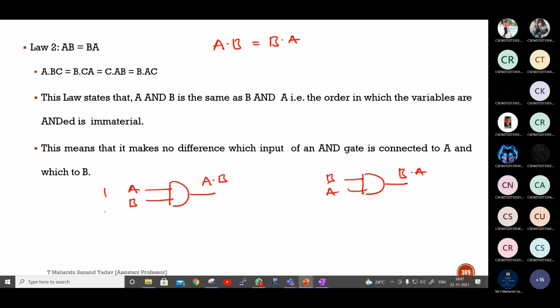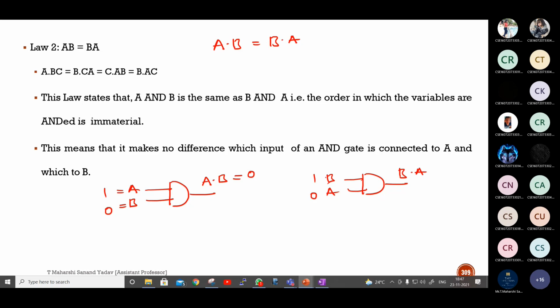So now I'll take 1 and 0. What will be the output? 1 into 0. 0. Same thing, 1 into 0. Is it correct? Should I write as 1, 0 or 0, 1? Yes, I'm taking value of a as 1 here and b as 0.